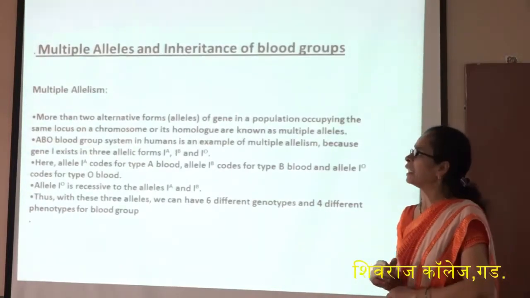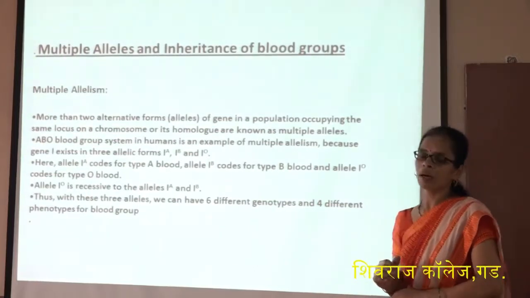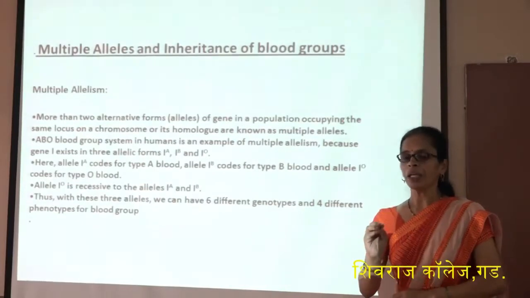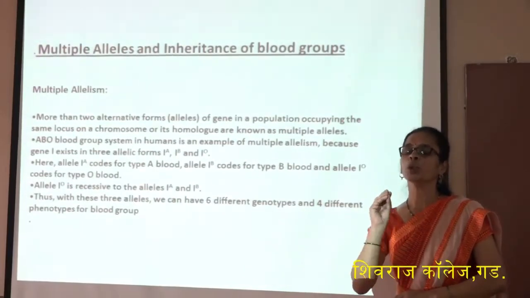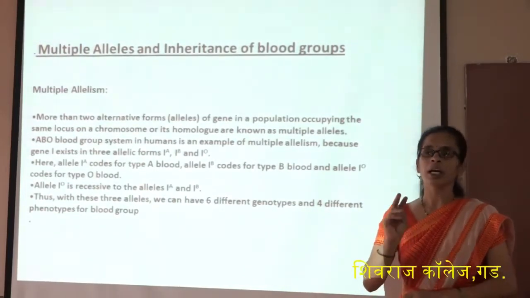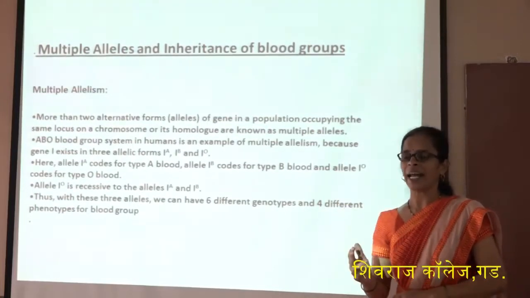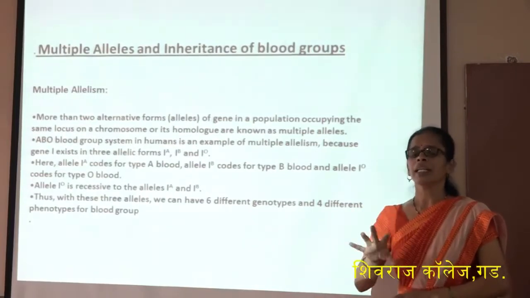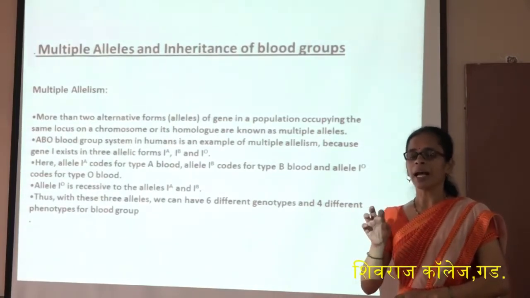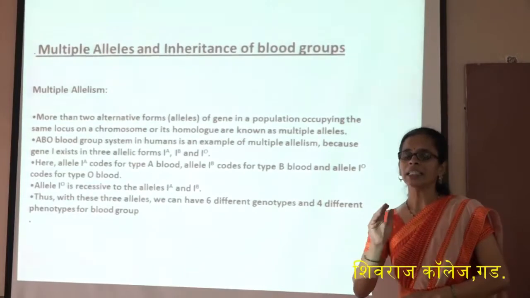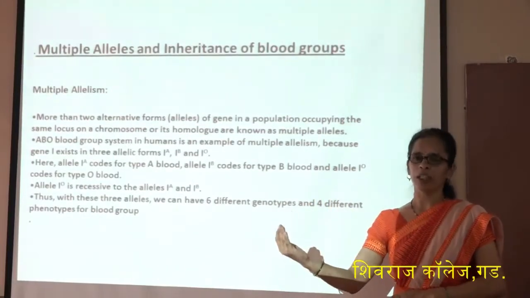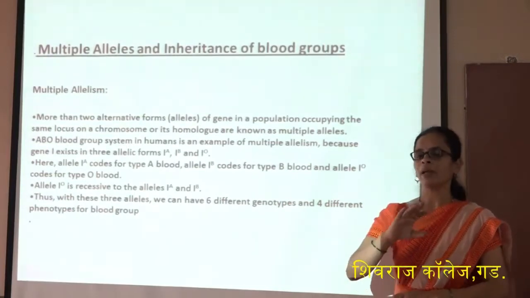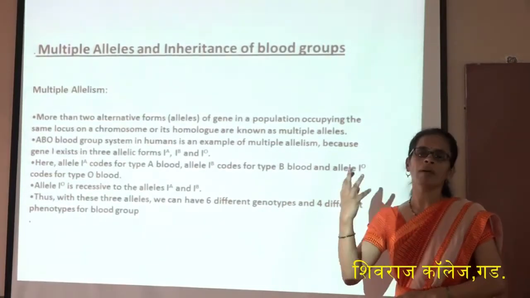Now we study multiple alleles and inheritance of the blood group. Mendel says that every gene contains two alleles. For every character, the particular gene contains two alleles. For example, for the character height, there are capital T and small t. In case of yellow color, there is capital Y and small y.